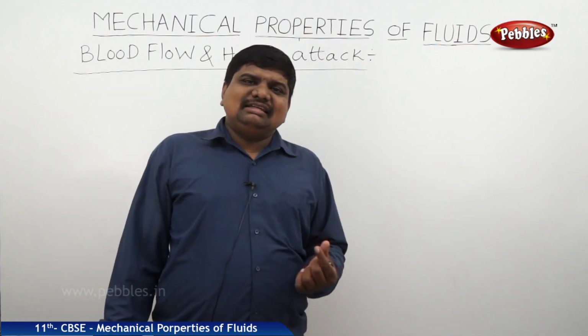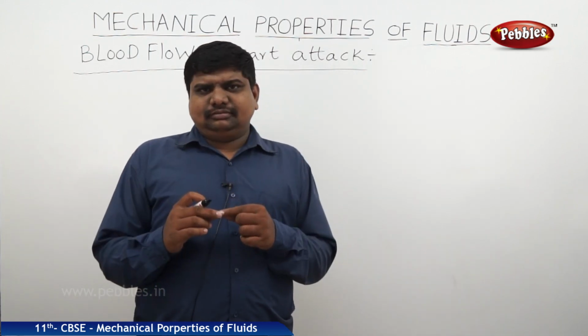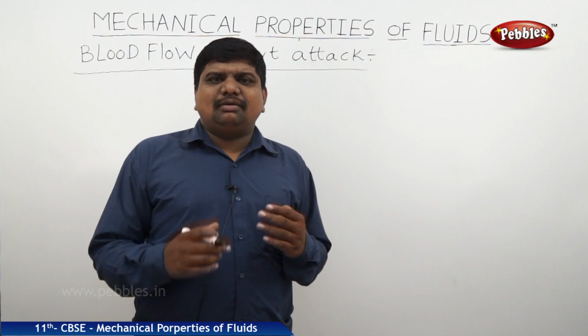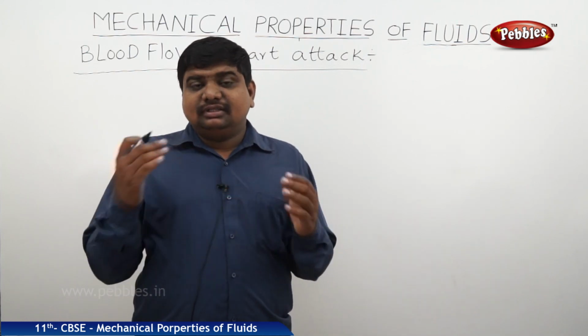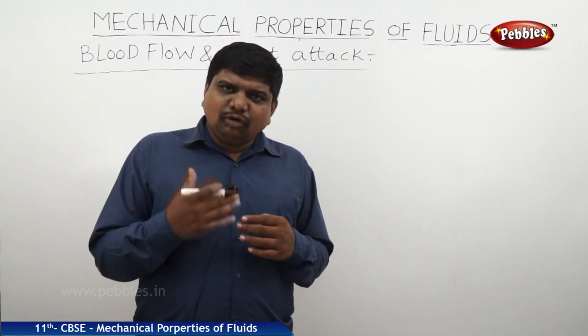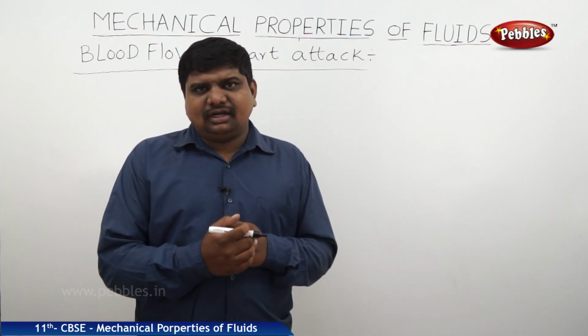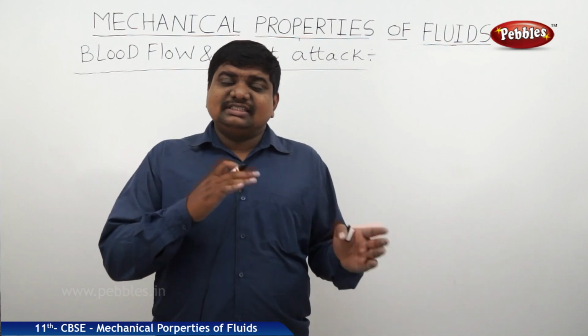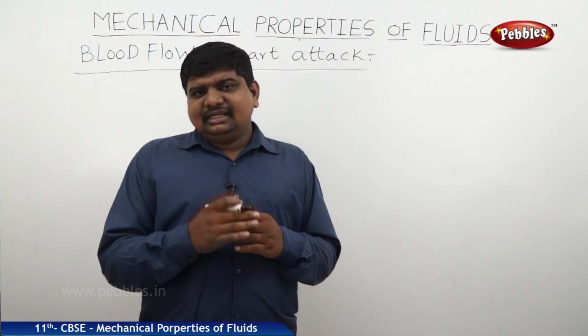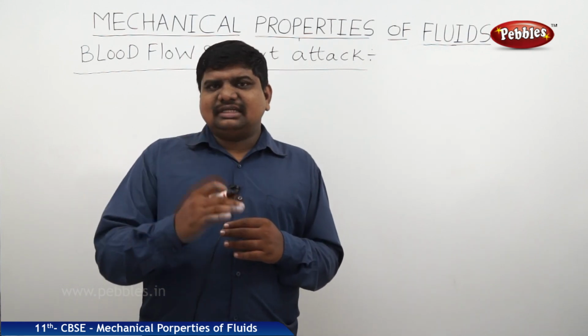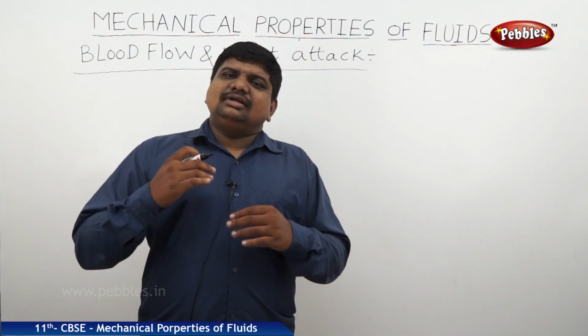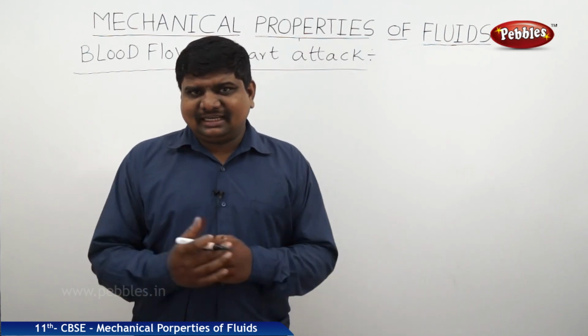Whenever these arteries are closed due to cholesterol or plaque on the walls, then we should exert more pressure to pump the blood through the nerves and arteries which are connected to the heart. So this difference in the velocities of the blood at each and every point of the nerves and arteries gives the result of the examination of heart attack.